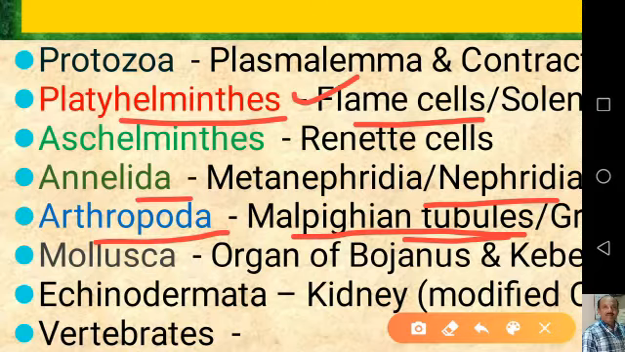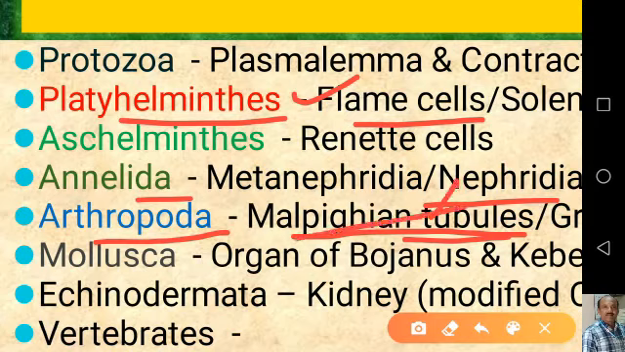Let us start with the flame cell system. These flame cells collect material directly from the interstitial fluid across the plasma membrane. The flame cell carries these substances into the tubular cavity, and especially the cilia.